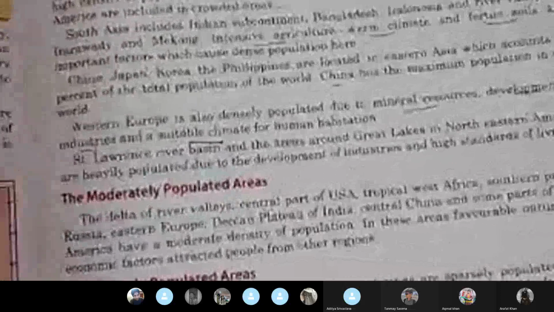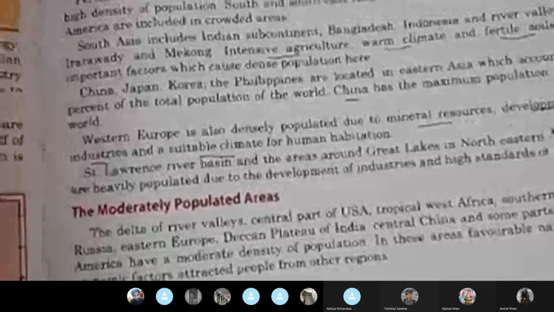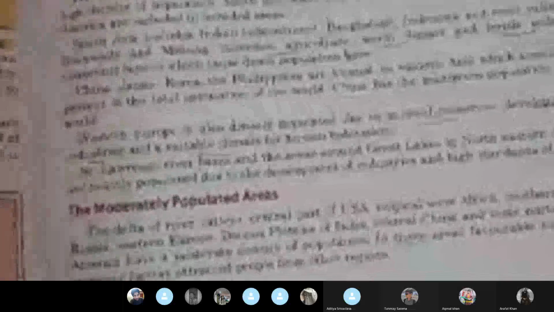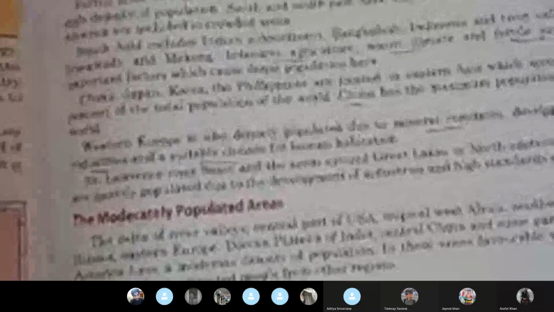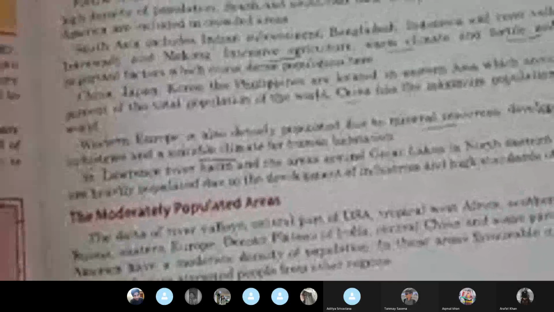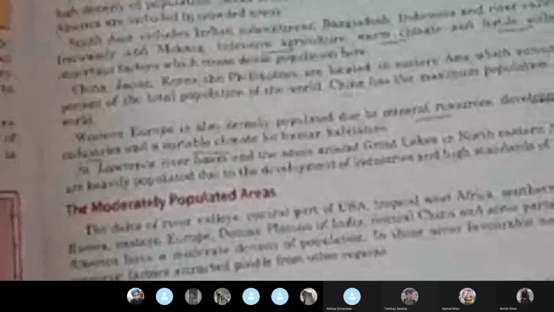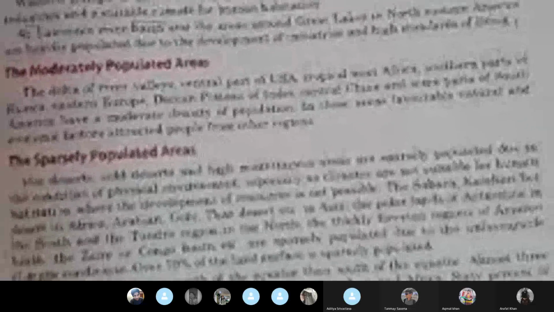So now, the densely populated areas are those areas where agriculture and water supply is in prominence. So the life is quite comfortable. There are plains, no mountains and other things. So they are more densely populated. Then the moderately populated areas, they are mostly those areas which are economically very sound. That means those areas from where you can fetch a lot of money. Okay, economically they are very strong.